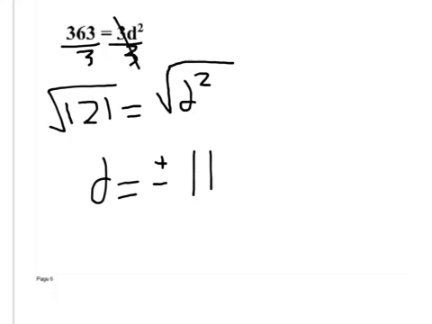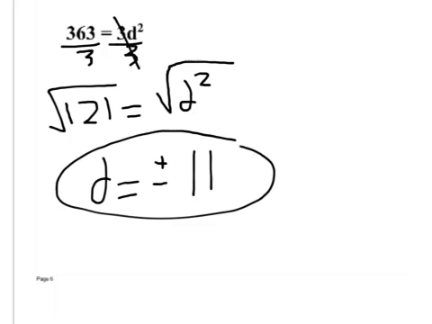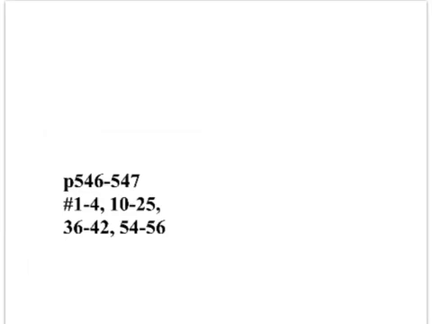What's negative 11 times negative 11? Positive 121. What's positive 121 times 3? 363. Okay, we're just solving it. What's 11 times 11? 121. What's 121 times 3? 363. Here we go. So plus or minus works for both. Here's your assignment.